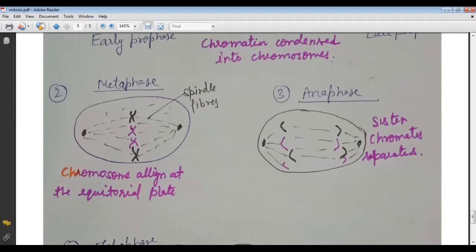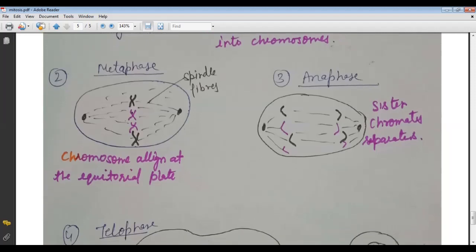After a few moments in the metaphase stage, these chromatids are held together by the centromere, and now in the anaphase stage, the spindle fibers start to separate the chromatids.